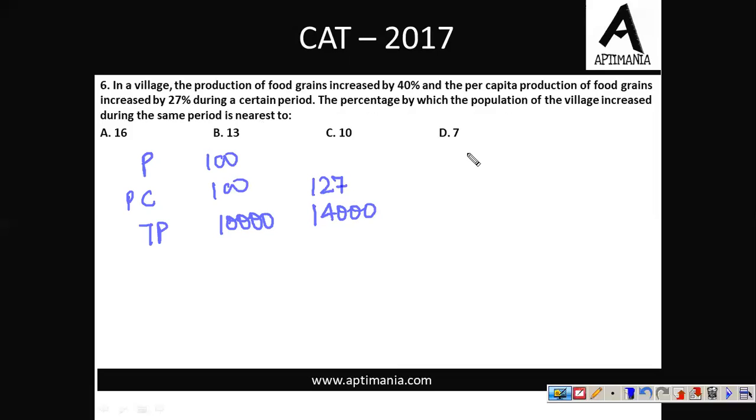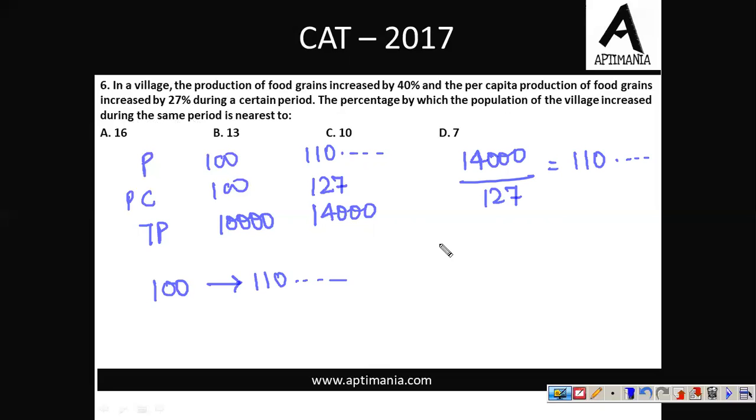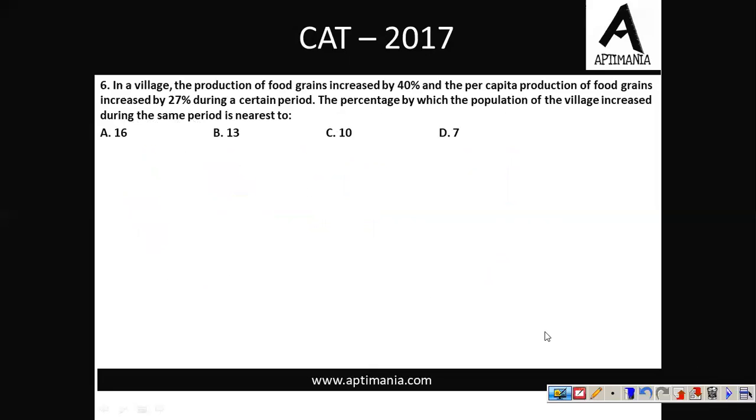So the population can be calculated by dividing total production by per capita consumption, which turns out to be 110 point something, right? What they've asked is the percentage by which the population of the village increased during the same period is nearest to. They have asked you an approximate answer. The population has increased from 100 to 110 point something. Matlab, there is an increment of 10% in the population of the village. So the correct answer for question number 6 is option C. Fine. Let's go ahead to the next question.